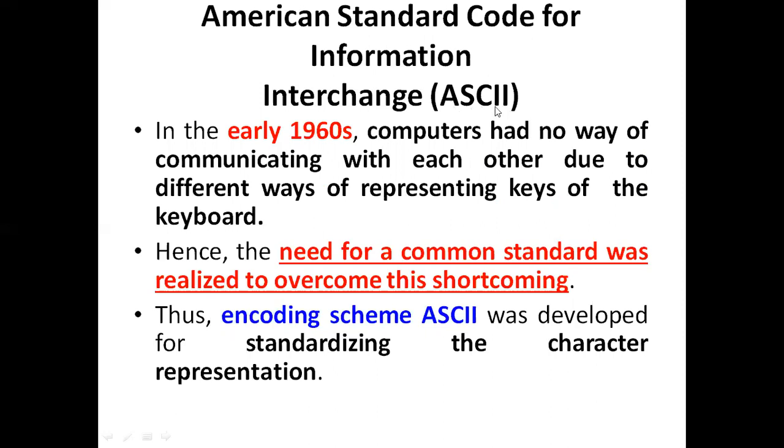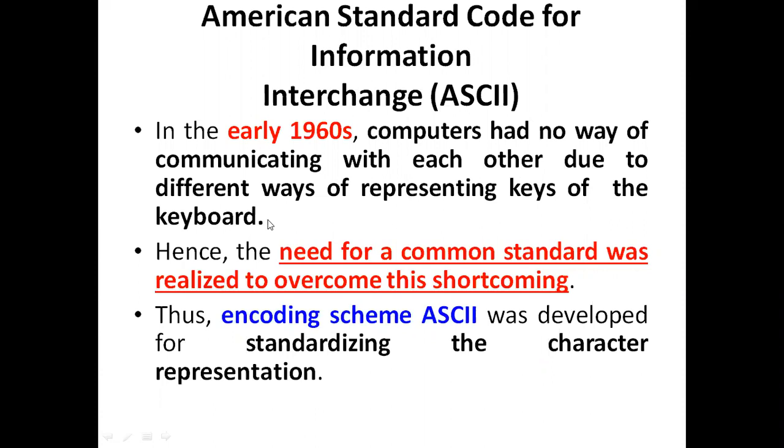It evolved in the 1960s. For what purpose did they evolve this standard? Computers had no way of communicating with each other due to different ways of representing the keys of the keyboards.